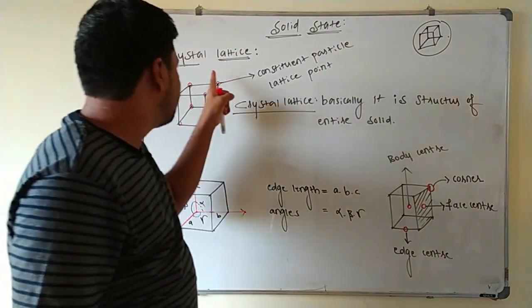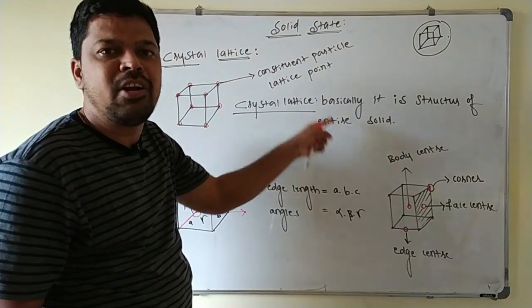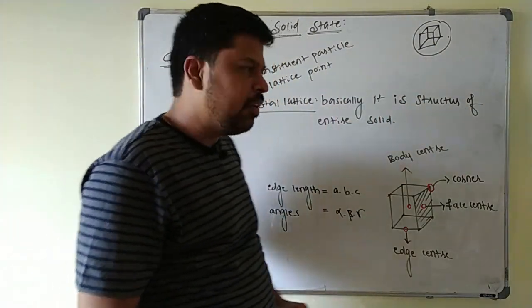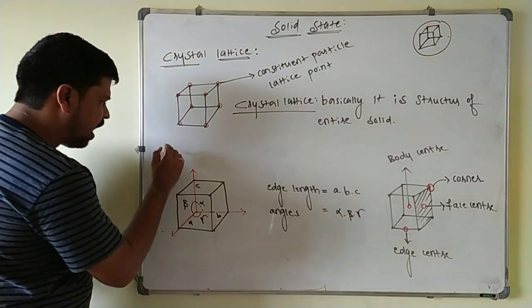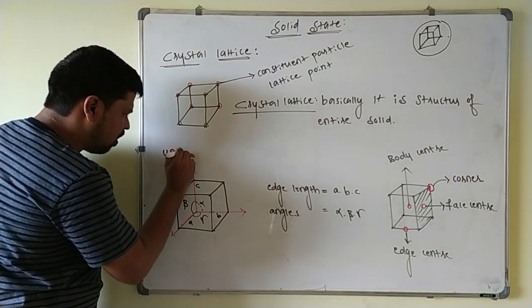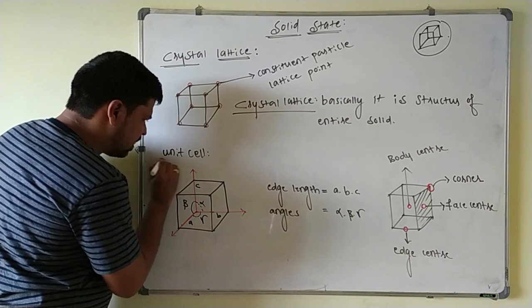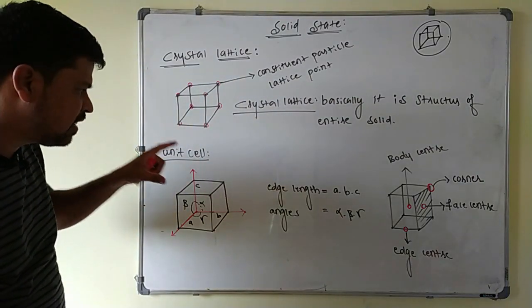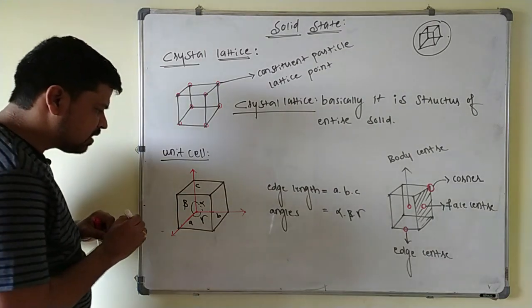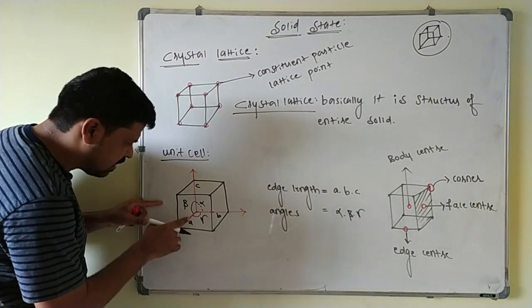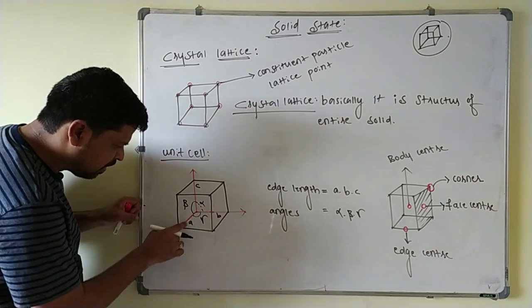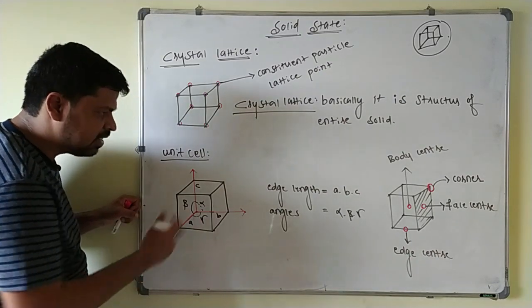The smallest portion of the crystal lattice which can be repeated in all directions to produce the structure of the entire solid, that is called what? Unit cell. One such unit cell I have drawn here. This is called unit cell. Okay. Now each unit cell is characterized by 6 parameters, that is its dimensions along the edges. These are the 3 edges which are indicated by the red lines. A, B and C are the edge lengths.